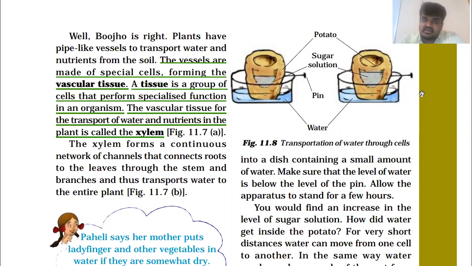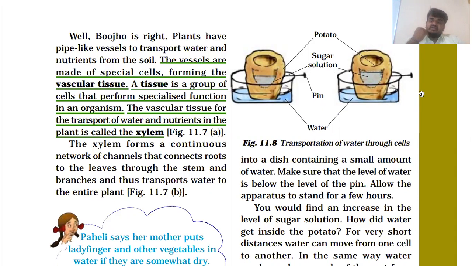As it is in plants also, there must be some pipe-like vessels which are transporting this water and nutrition from the soil, with the help of roots, to the leaf. The vessels are made of special cells forming the vascular tissue. A tissue is a group of cells that perform specialized function in an organism.